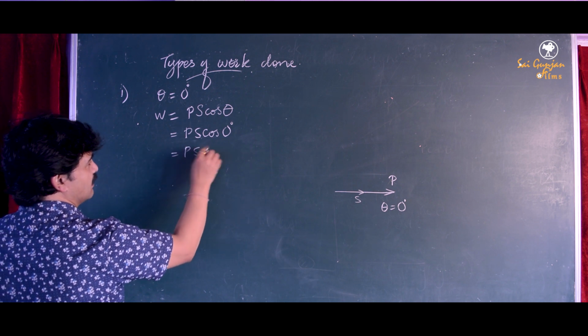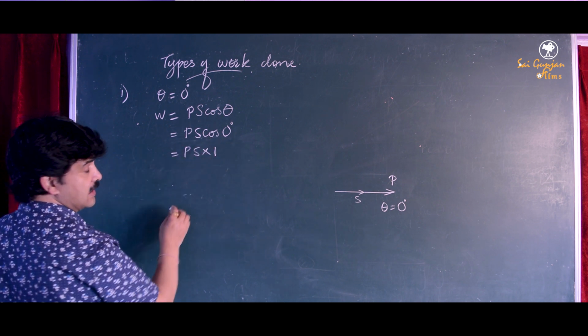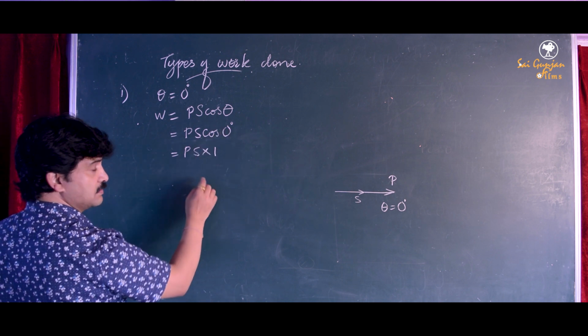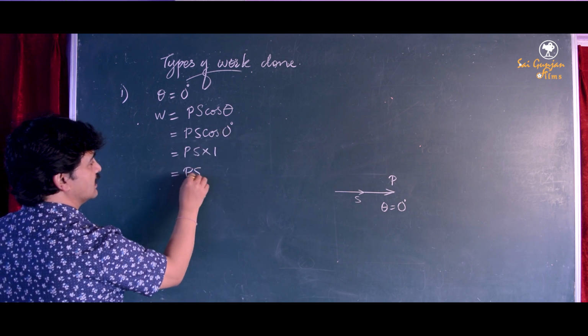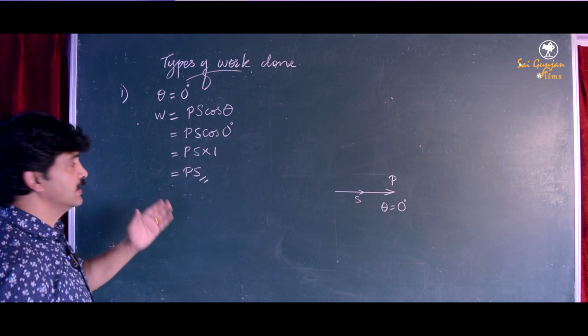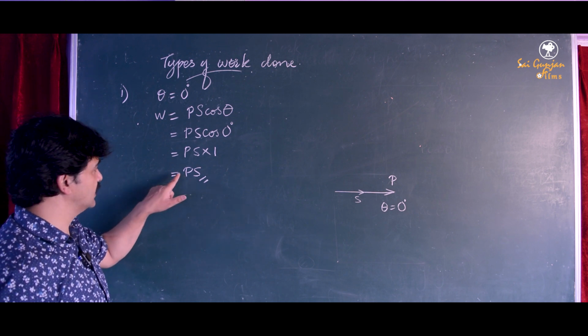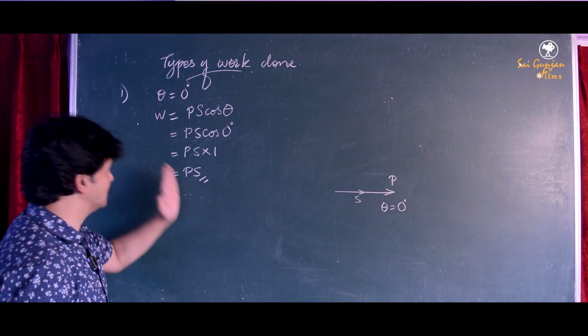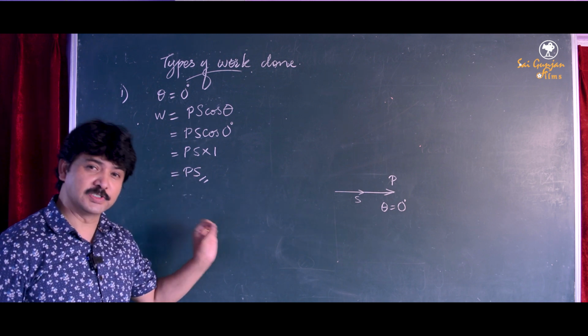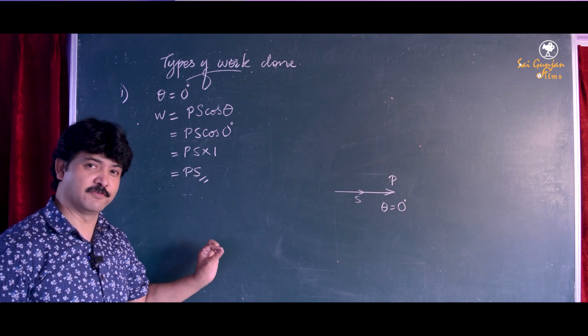F into S. Now cos 0 degree is 1. So this is the work done, and you can see it is positive. So work in this case is positive, and this work is known as work done by force.